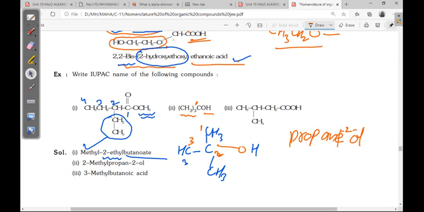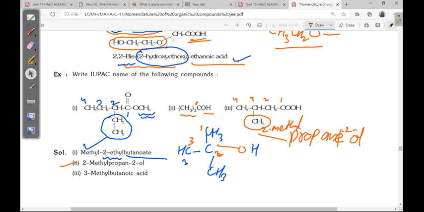Next, 1, 2, 3, 4. Next, third position methyl is there. So this long chain is butanoic acid, but third position methyl is there. 3-methyl butanoic acid.